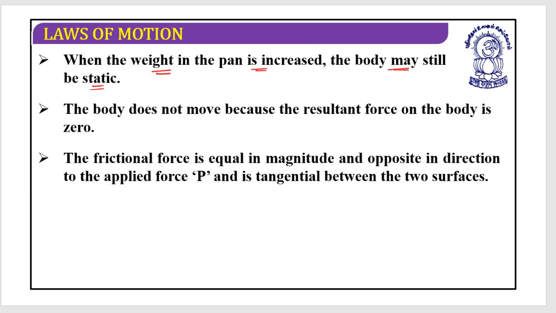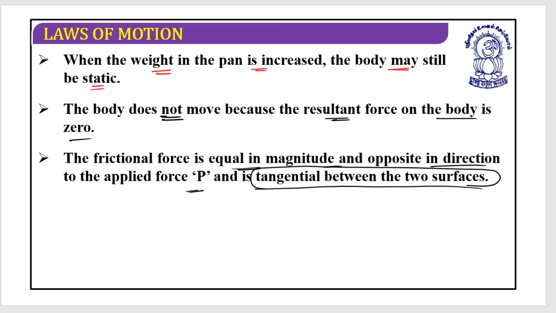Great. So the body does not move because the resultant force on the body is 0, that we have discussed, and the frictional force is equal in magnitude and opposite in direction to the applied force, and it acts tangentially between the two surfaces. Even this is very important. Friction always acts tangentially between the two surfaces that are in contact.